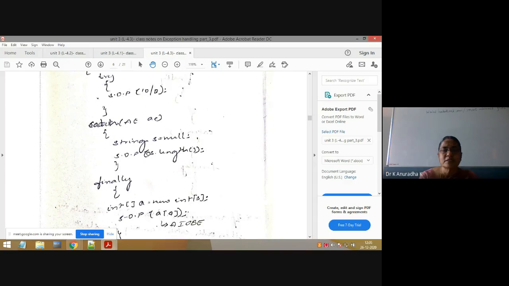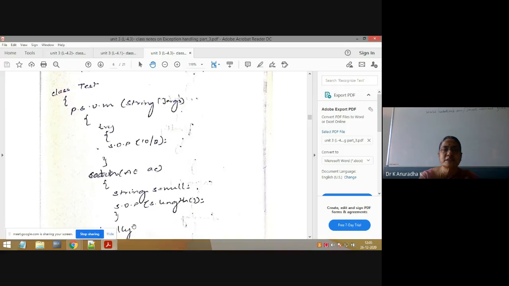Who will handle this exception inside the catch block? Again, in the finally block also exception is raised. Who will handle that exception? Only I am handling, the programmer is handling the exception which is raised in the try block by writing the matching catch block. That's it. Up to this only the programmer can do. But if an exception is raised inside the catch block, the programmer cannot do anything. Inside the finally block, if exception is raised, the programmer cannot do anything. That's why this is a program on default exception handling again.